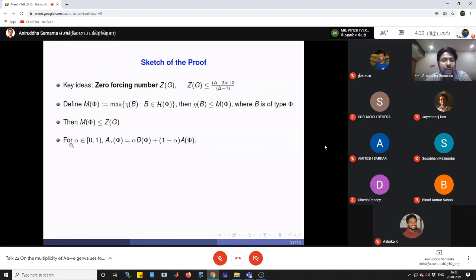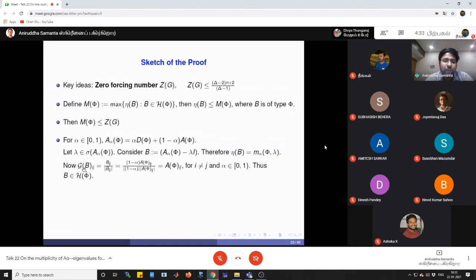Now finally, let alpha come from this, and A alpha is a convex combination of this. Let lambda be any arbitrary eigenvalue of A alpha phi. Now we consider B as A alpha phi minus lambda times I. As this is Hermitian, the nullity of B is the same as the multiplicity of lambda. So eta of B is the multiplicity of lambda in A alpha phi. Now we are going to show that B is of type phi, that means B belongs to H of phi.